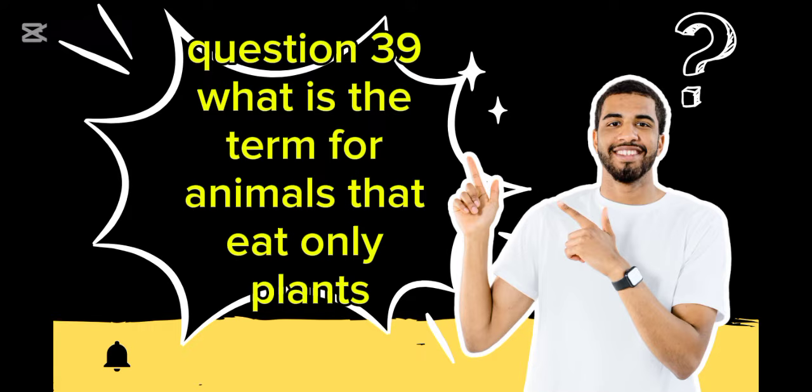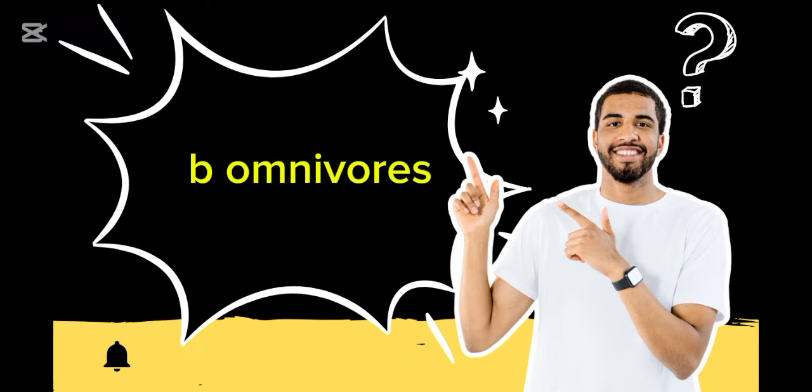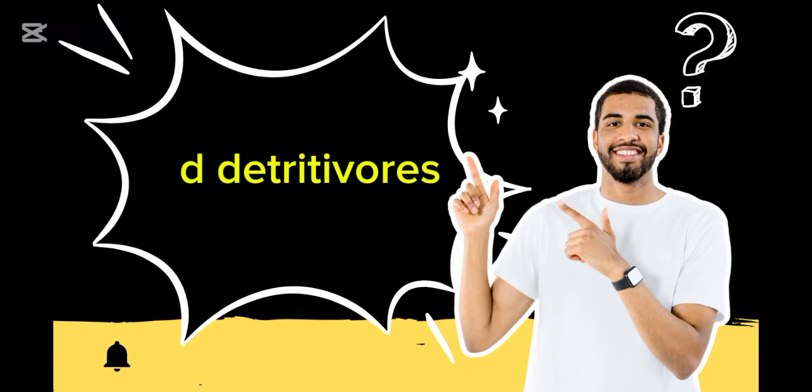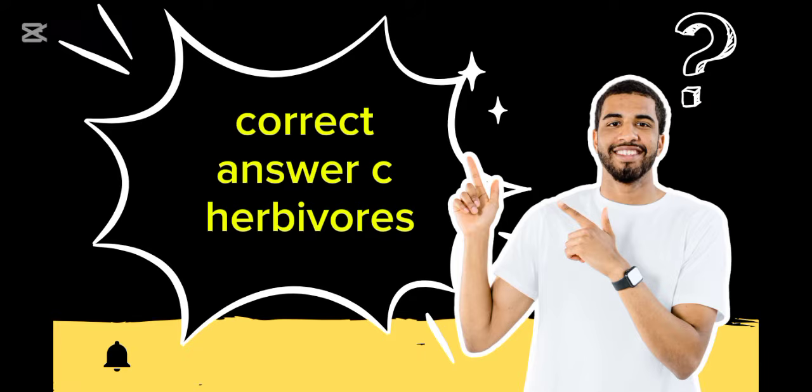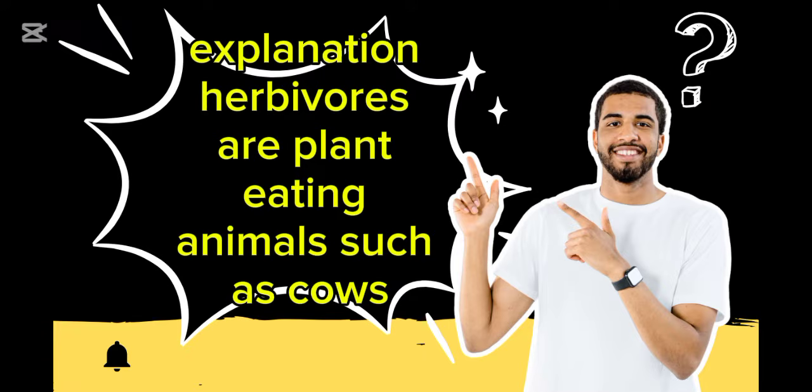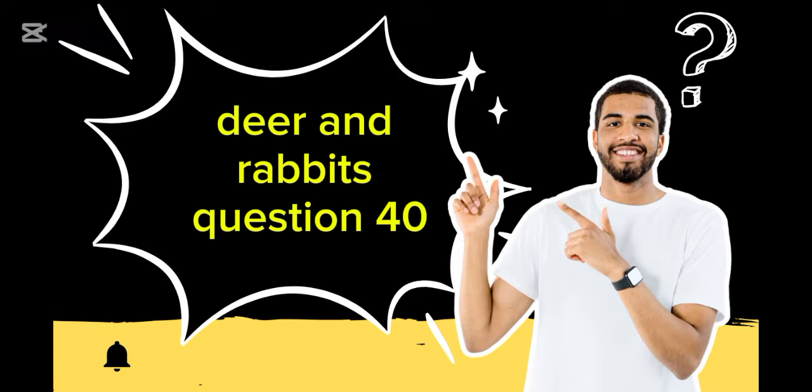Question 39. What is the term for animals that eat only plants? A. Carnivores. B. Omnivores. C. Herbivores. D. Detritivores. Correct answer: C. Herbivores. Explanation: Herbivores are plant-eating animals such as cows, deer, and rabbits.